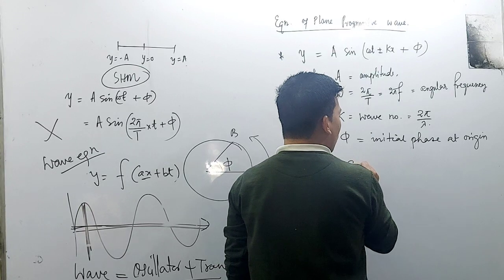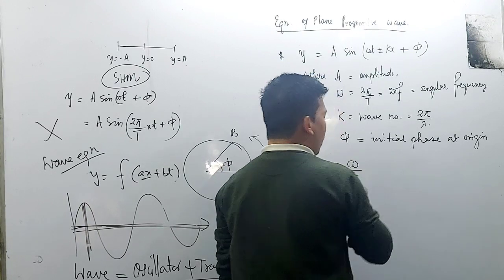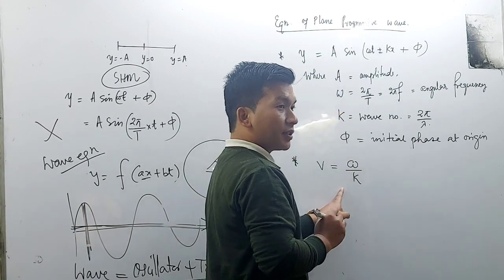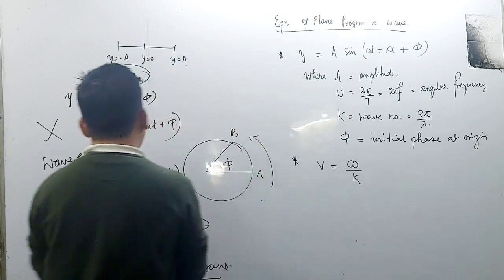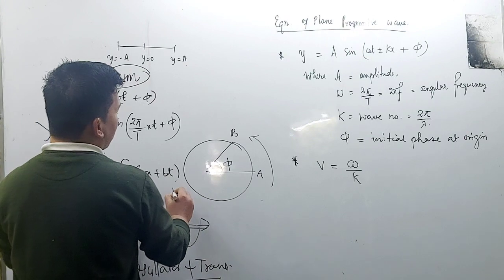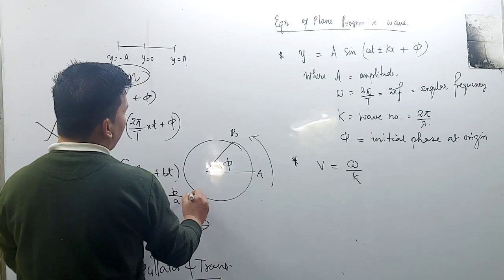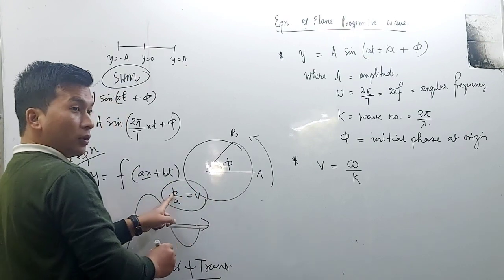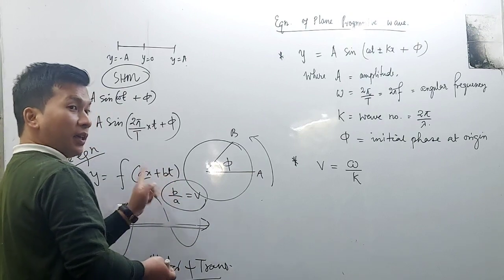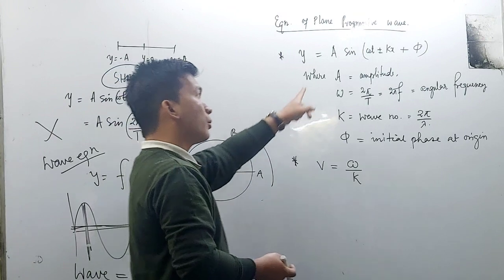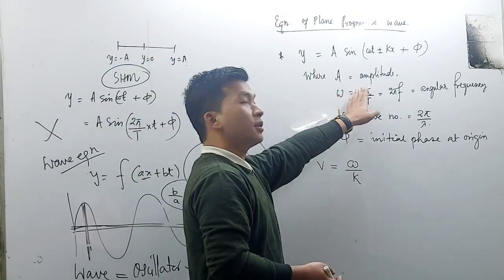This is equal to omega divided by k. In the wave equation, it is b divided by a, where b and a are constants, and omega, which is 2 pi by T, is also a constant.